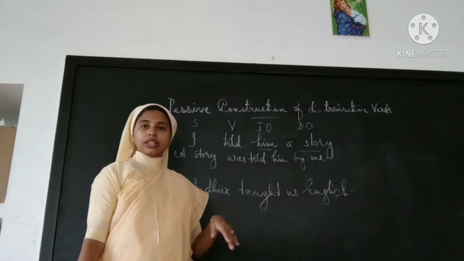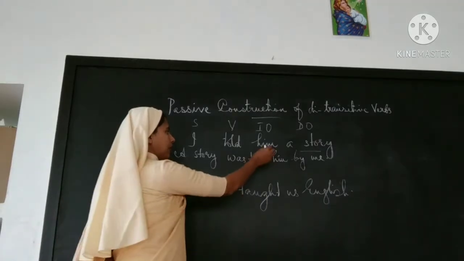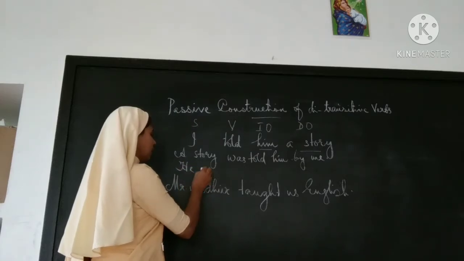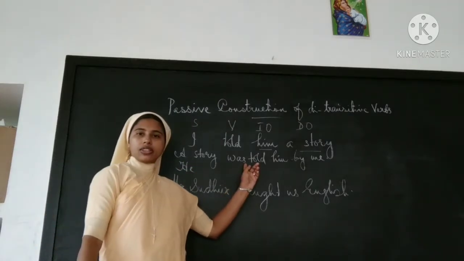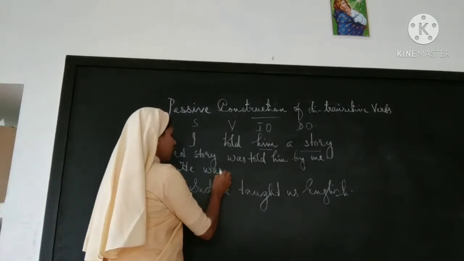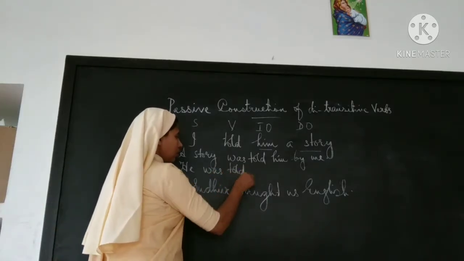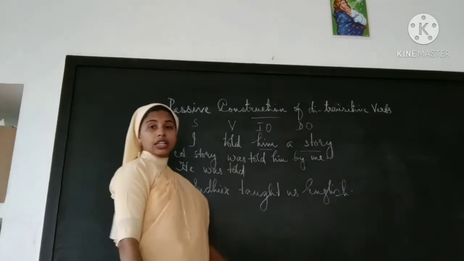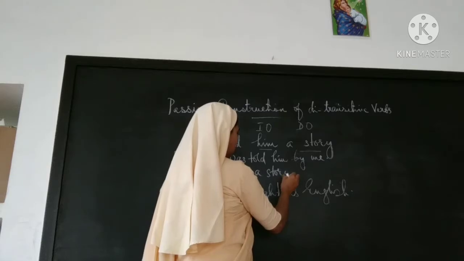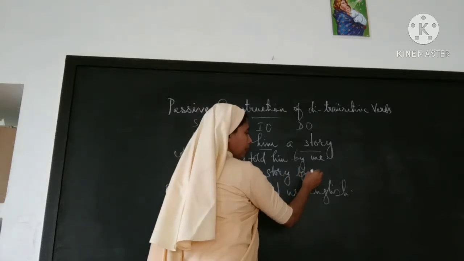Okay, let's try for the other one. So first we will take he. Again, the verb will be the same. He was told a story by me.